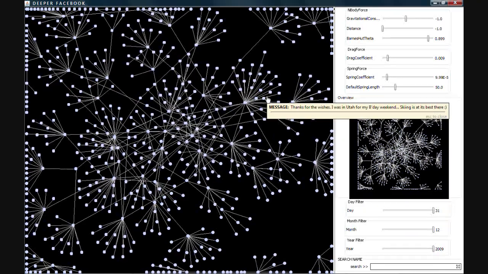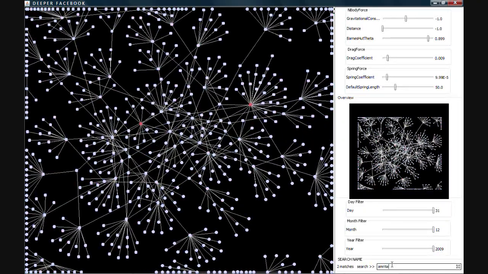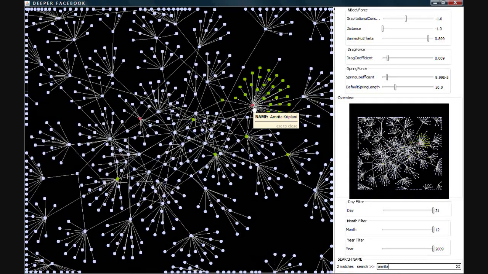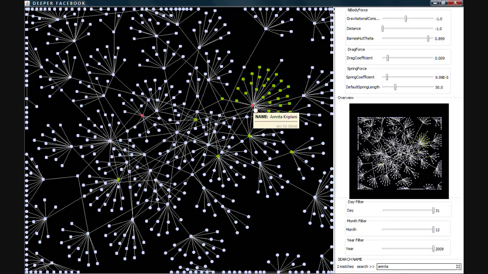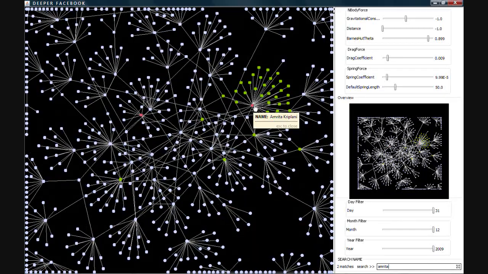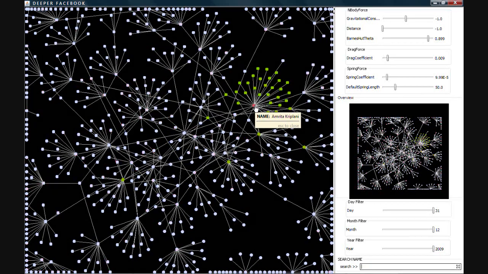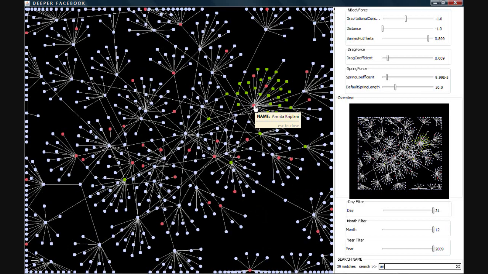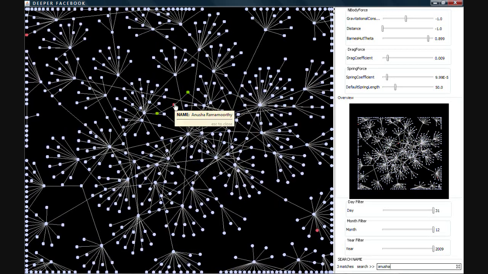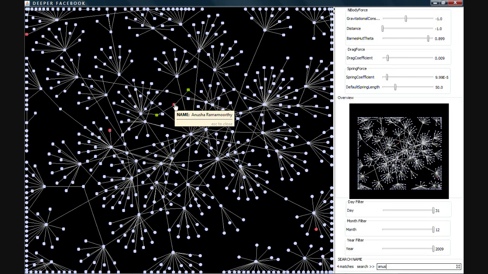Thus, on typing Amrita, the node Amrita gets highlighted on the screen. On hovering on this node, we see that a lot of nodes light up. This shows that she is connected to a lot of people through wall posts. Now if we type in the name Anusha, we find that she is connected to only two people. This shows that she communicates very less through wall posts.